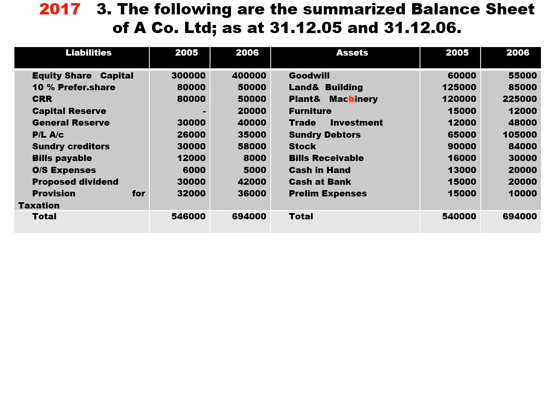So land and building account has to be prepared. Plant and machinery account has to be prepared because we have an adjustment. Furniture, no adjustment, so no need to prepare any account. But last year it is 15,000, current year it is 12,000, which indicates 3,000 is depreciation on furniture. It will come in adjusted PL account.